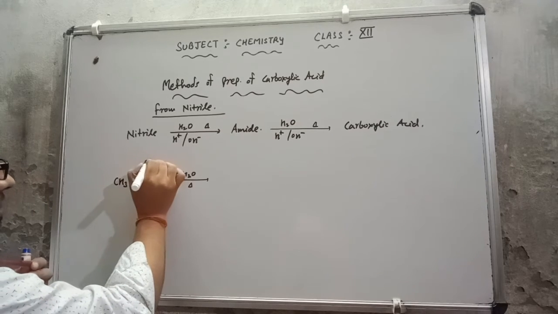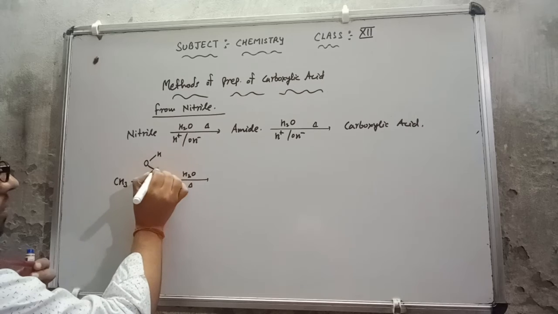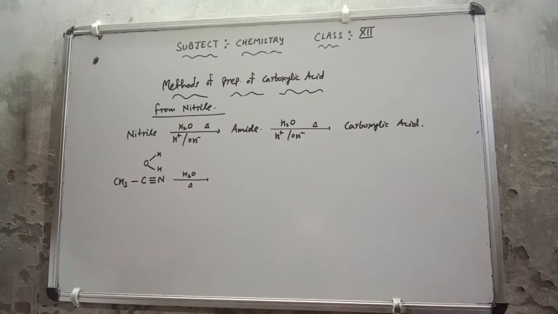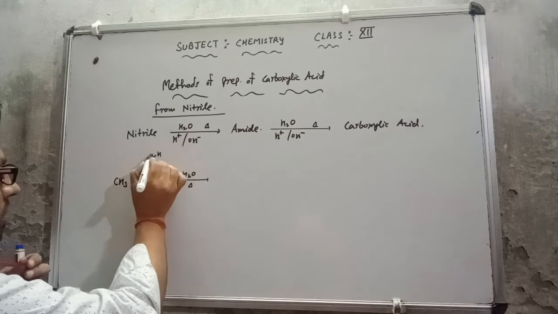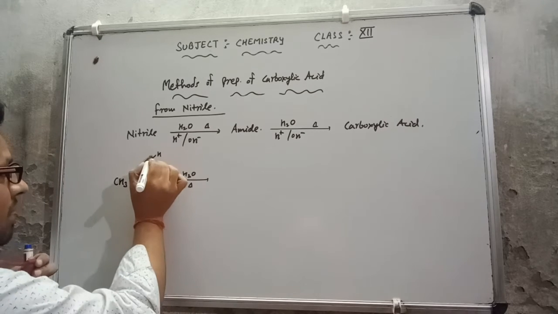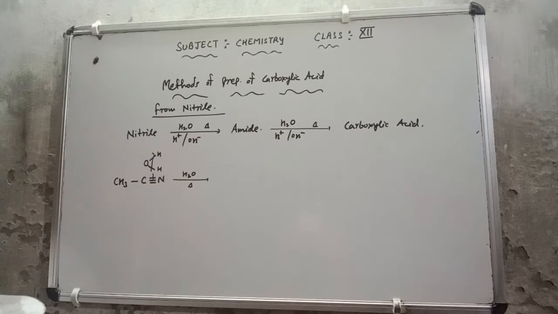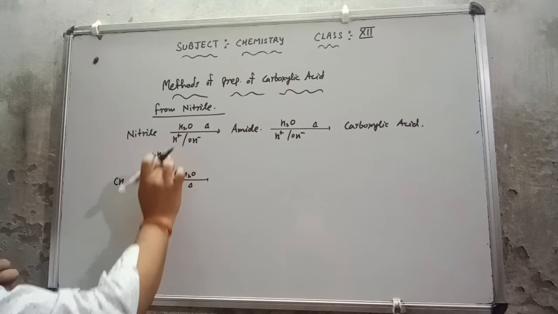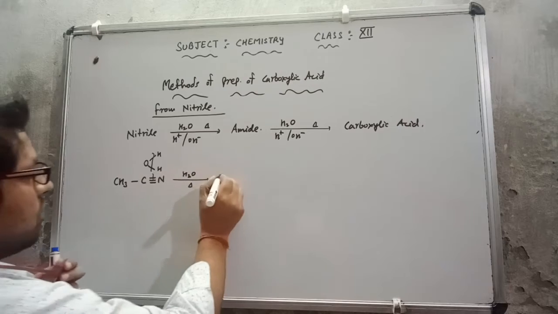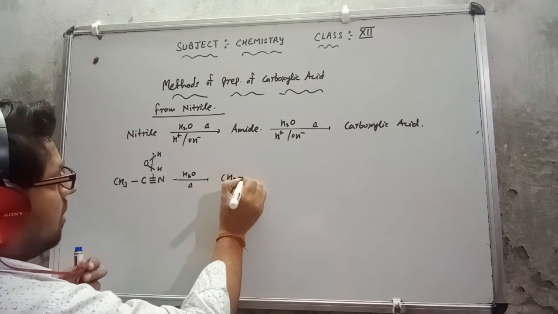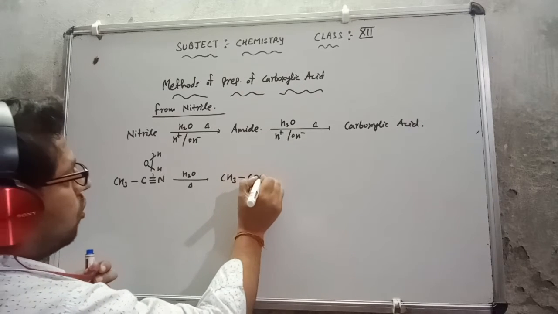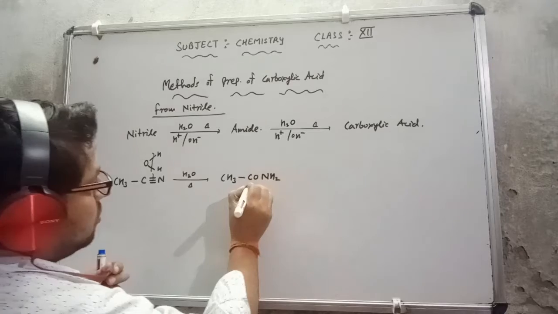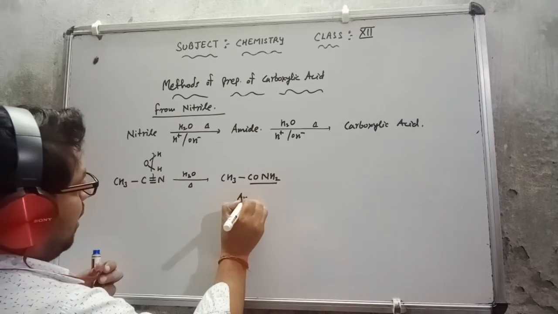This is oxygen, this is hydrogen, this is hydrogen. Now these two bonds are going to split up. Which ones? These two bonds, and these two bonds are going to split up. This oxygen will be attached with this carbon, and both the H will be attached with this nitrogen. So we are getting what? CH3 single bond CONH2. This CONH2, this is the amide.